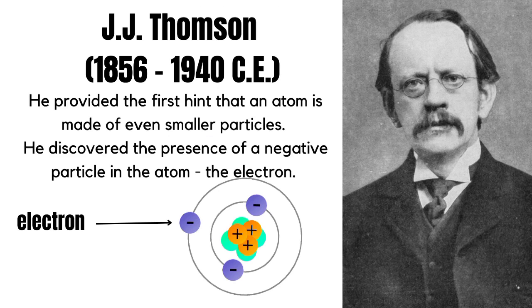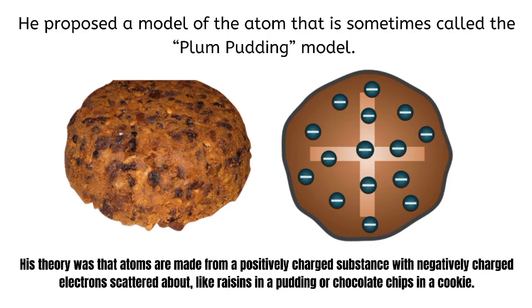In 1897, the English scientist named J.J. Thomson provided the first hint that an atom is made of even smaller particles. He discovered the presence of a negative particle in the atom, the electron. He proposed a model of the atom that is sometimes called the plum pudding model. His theory was that atoms are made from a positively charged substance with negatively charged electrons scattered about, like raisins in a pudding or chocolate chips in a cookie.